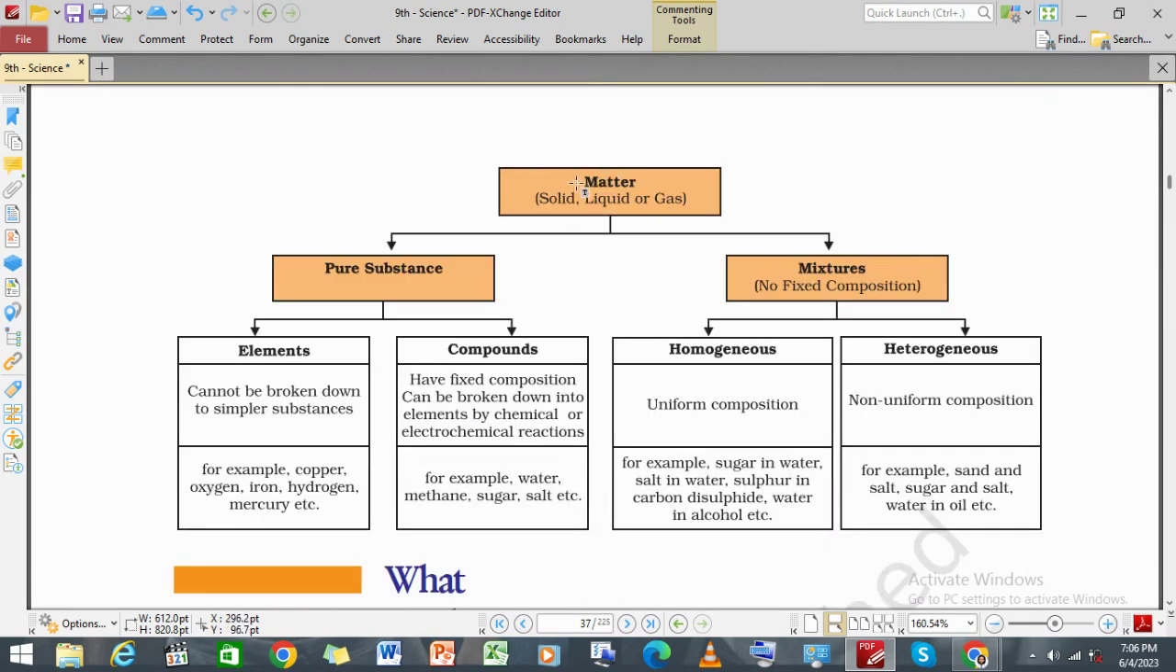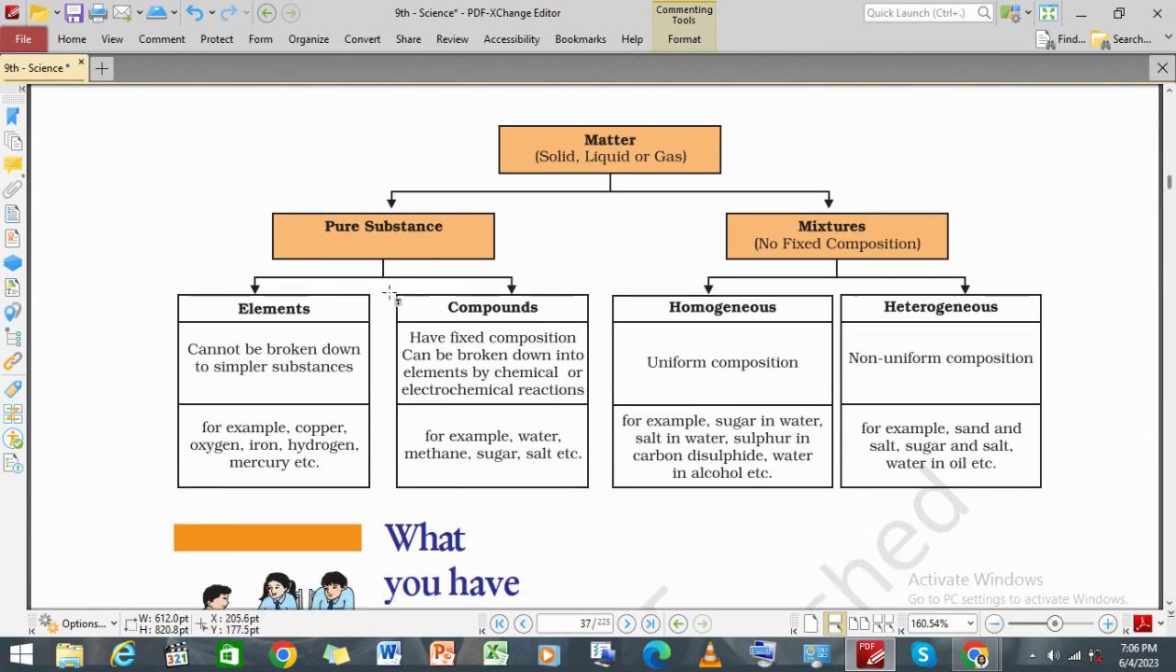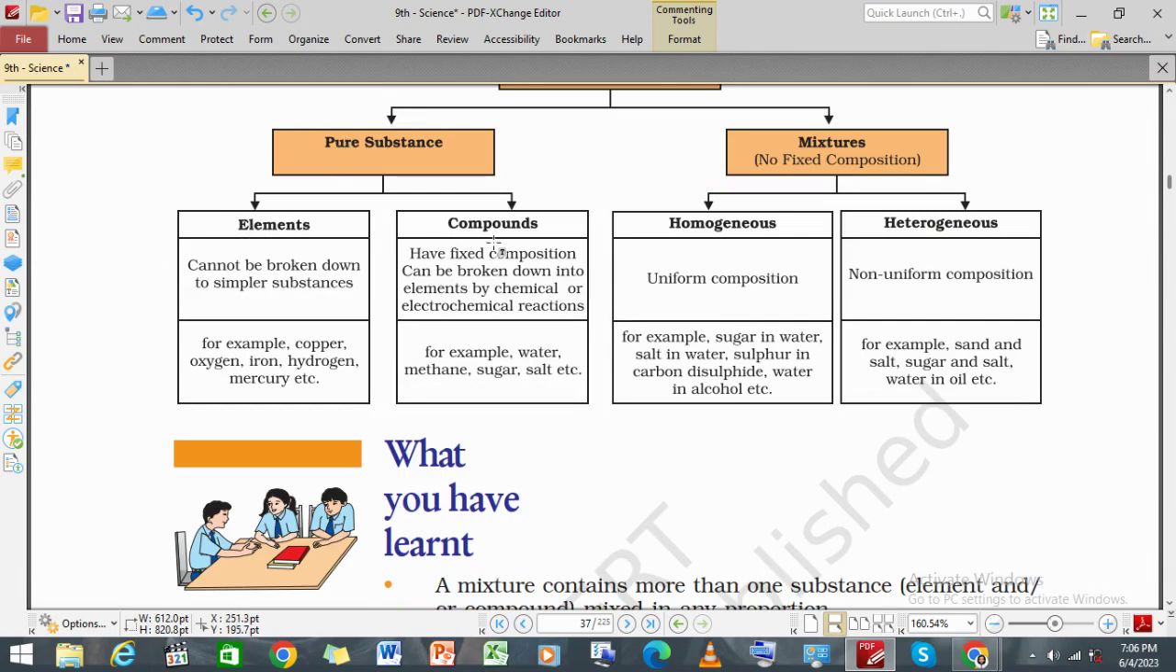Now we have matter, which is solid, liquid, and gas, further divided into pure substance and mixture. In pure substances, we have elements and compounds, and in mixtures, we have homogeneous as well as heterogeneous mixtures. Now, in pure substances, elements cannot be broken down into simpler substances because they are already the simplest form. Compounds have fixed composition and can be broken down into elements by chemical or electrochemical reactions. Examples of elements are copper, oxygen, iron, hydrogen, and mercury. And examples of compounds are water, methane, sugar, salt, etc.